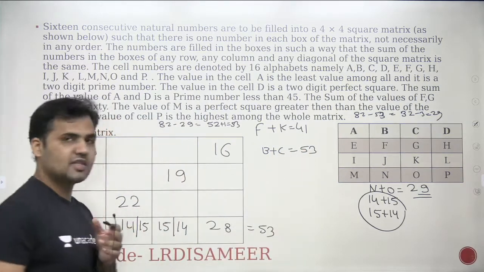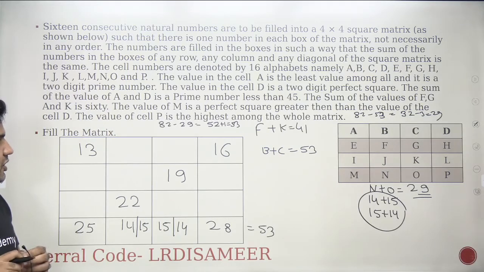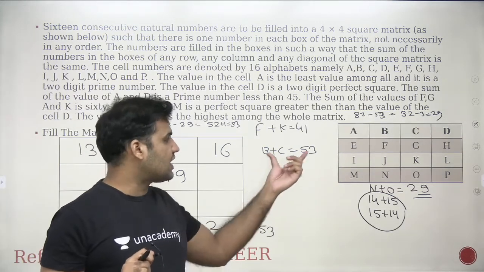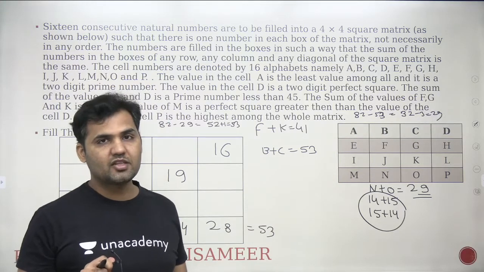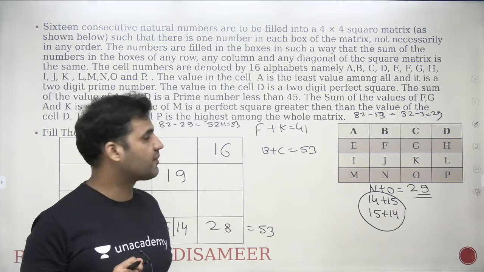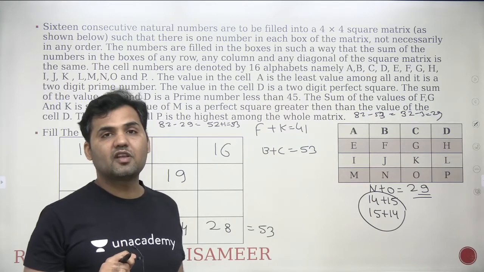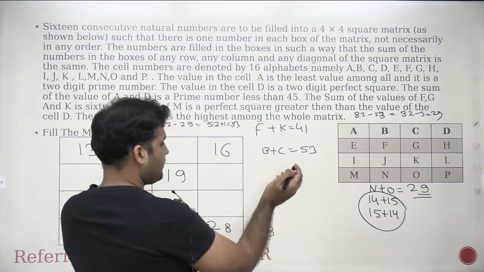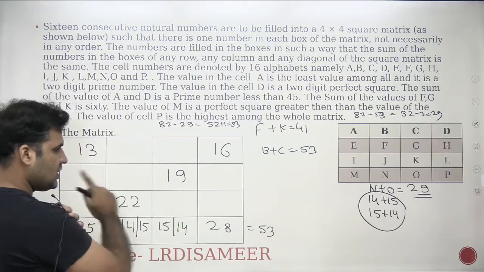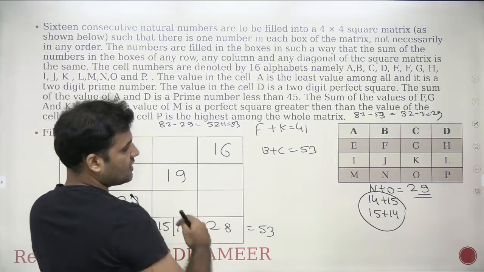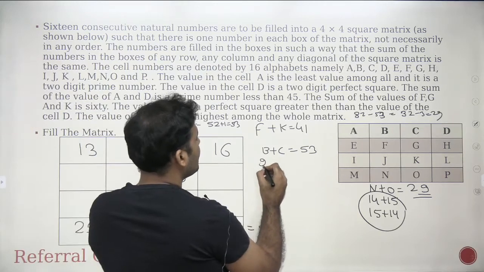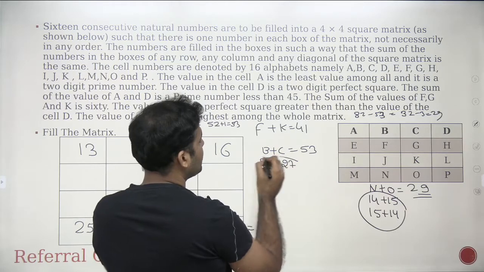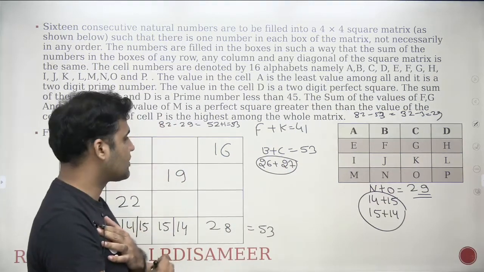What are the possibilities that I am left with? See that 28 plus 27 is 56. So if I try to make the cases for 53, it will be very few because the maximum possible sum is 55. What are the two numbers between 13 and 28 which can give you the summation as 53? You see that 26 and 27 is the only possible combination which can give you the summation as 53.